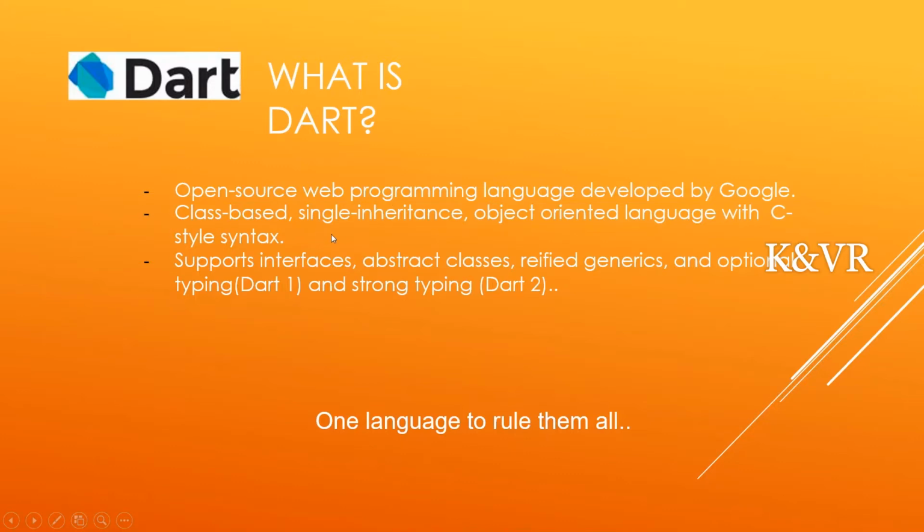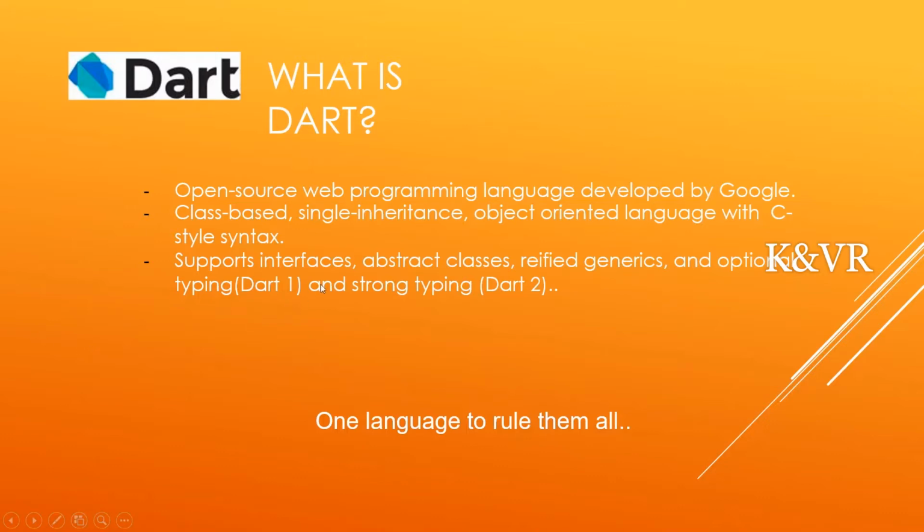We know about inheritance in the Java programming language. Single inheritance means the object class comes into it; let's see that in another video. Here, Dart is an object oriented programming language with C style syntax, which means Dart is located like C. Let's see how it is located in the next slides. It supports interfaces.